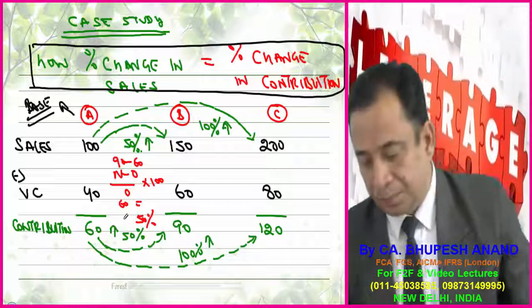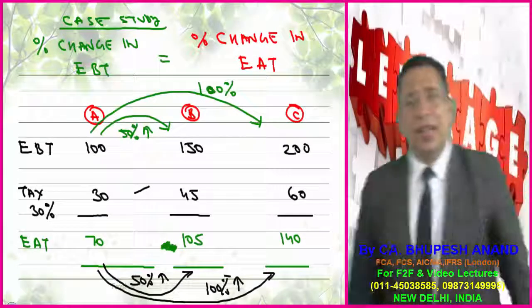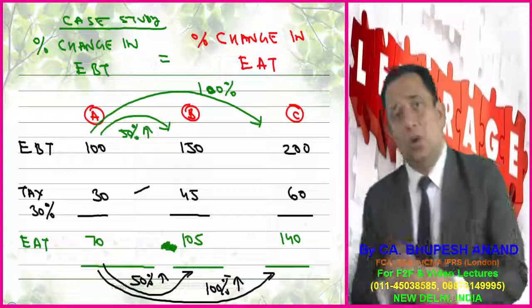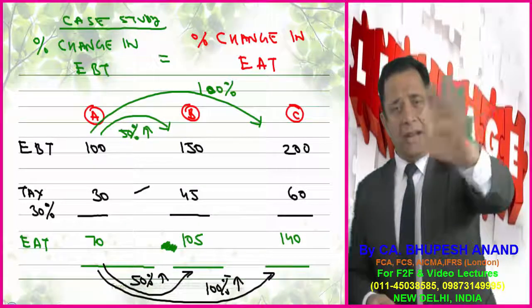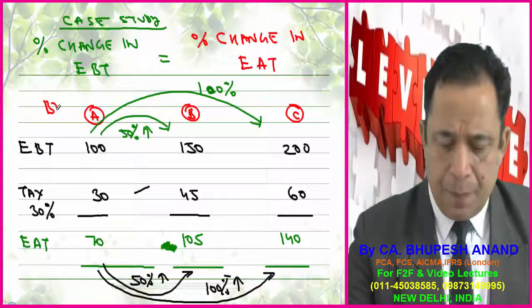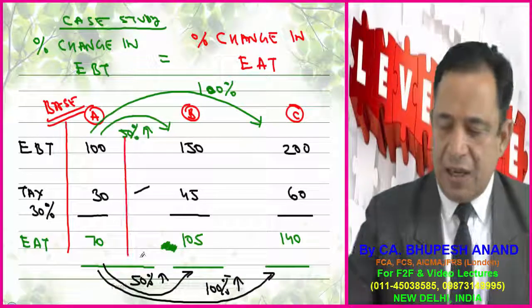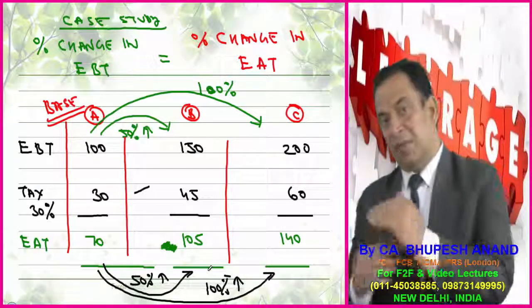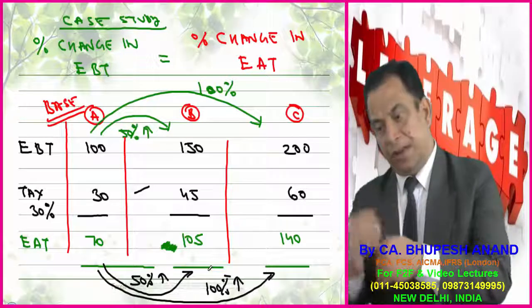The answer will remain the same. Now, the next point I want to tell you, with the help of a new case study, is how I can say the percentage change in EBT is equal to percentage change in EAT. So I can use them interchangeably. Again I have used an example. Suppose example A is the base example and I have taken EBT as 100. If there is an increase by 50%, then it will be 150 in example B. And if it is increased by 100%, then it is 200 in example C.